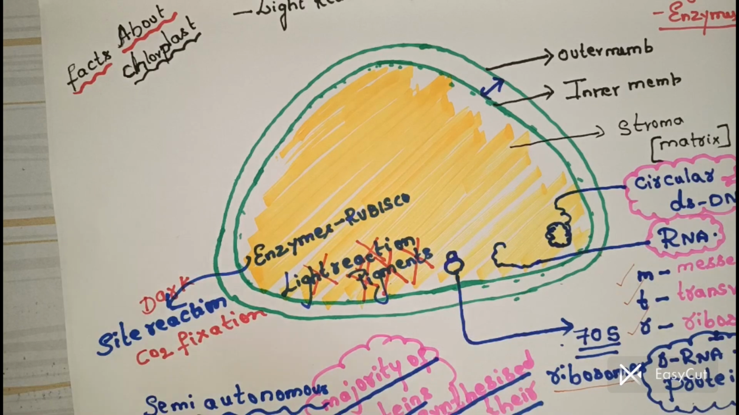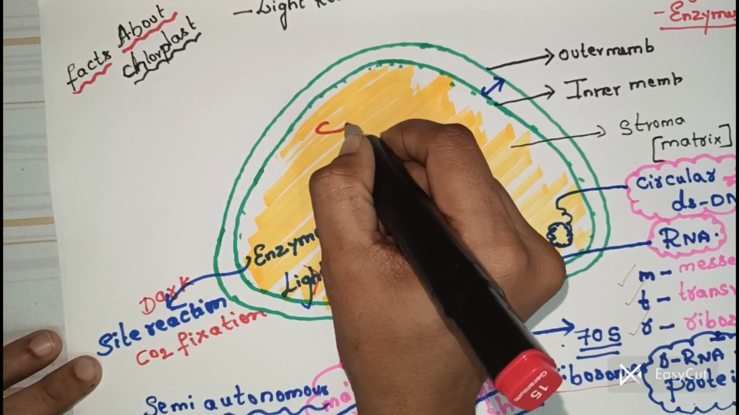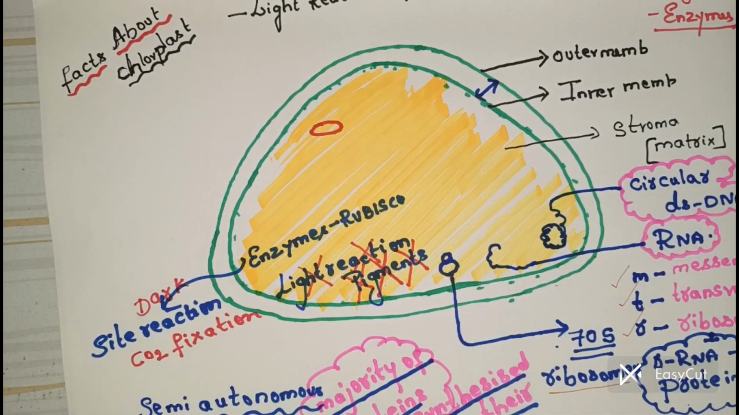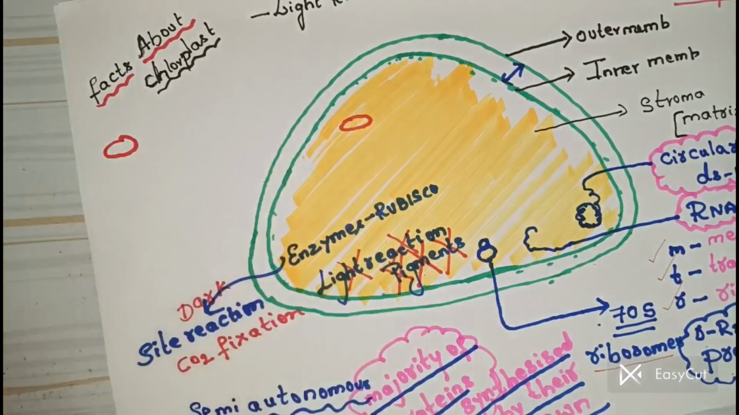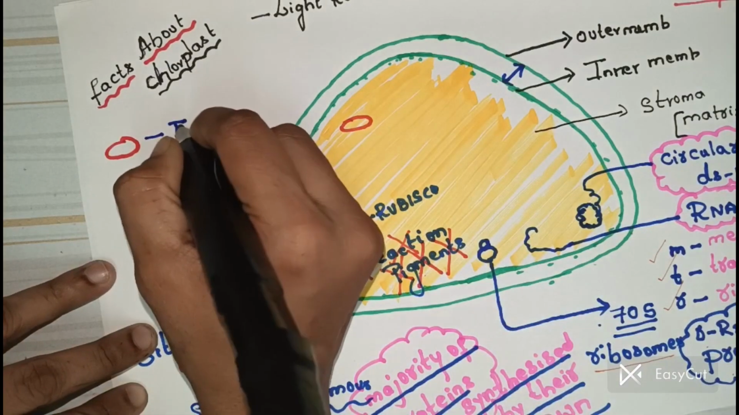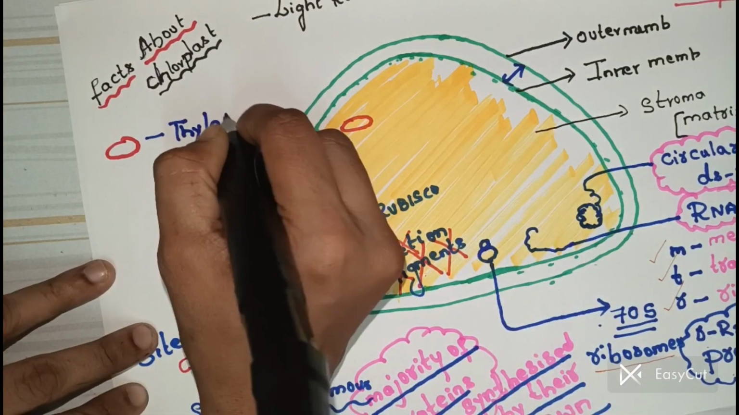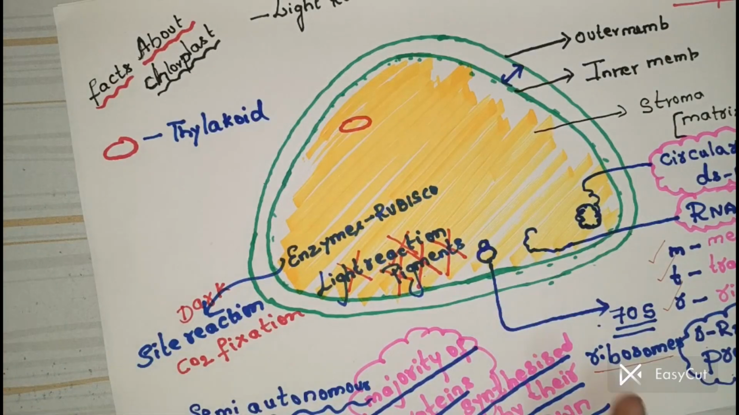Now coming to the light reaction. There are membranous structures. Can you see the membranous structure? A coin-like structure. This coin-like structure, I'm just going to call this one thylakoid. What are you going to call this one? Thylakoid. Yes, the coin-like structure is thylakoid.